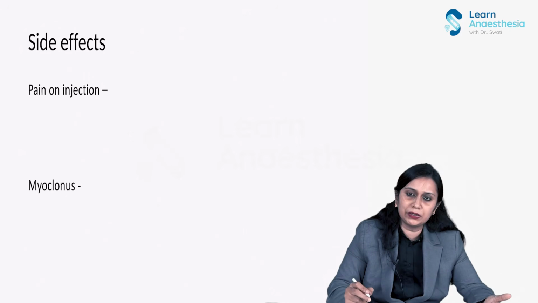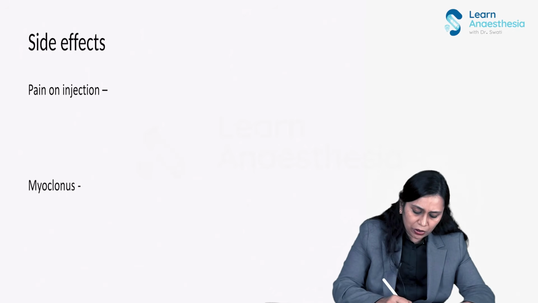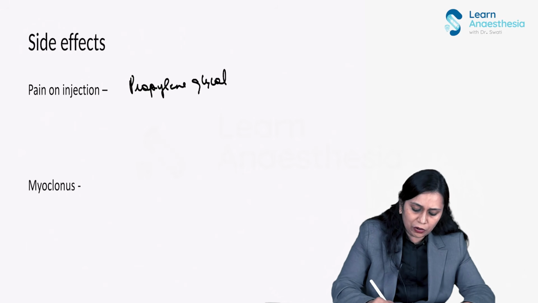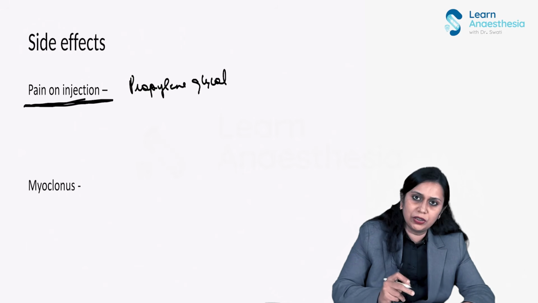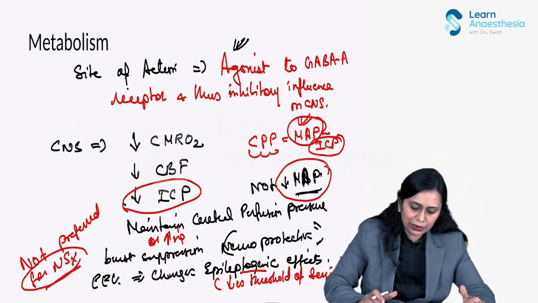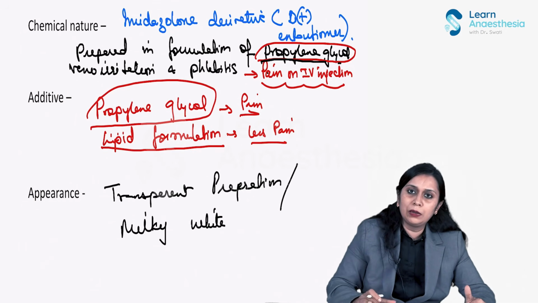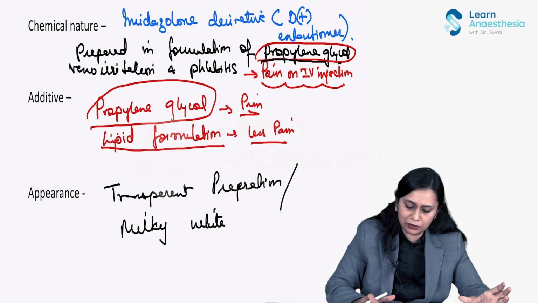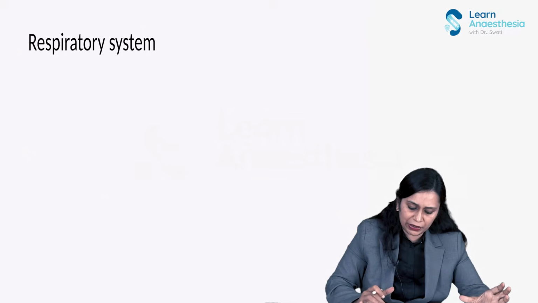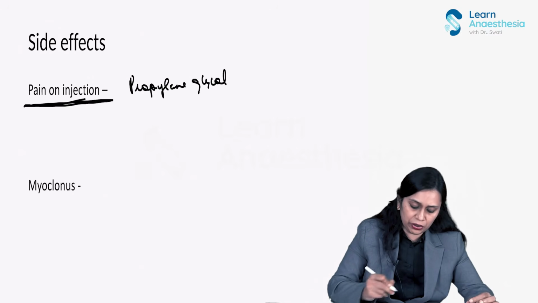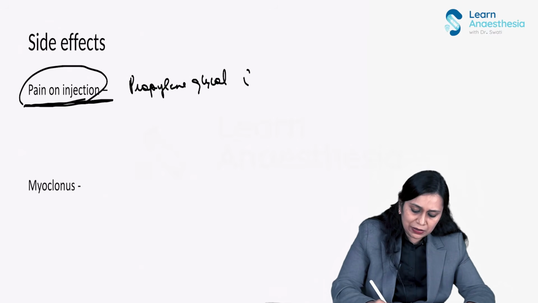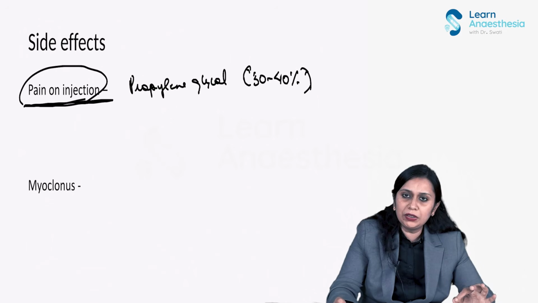Now coming on the side effects. One side effect already told you, because of propylene glycol, it causes pain on IV injection. This was the first thing which we discussed in the etomidate, that it is prepared in propylene glycol, and this propylene glycol causes veno irritation, and because of this veno irritation there would be pain. The incidence is 30 to 40%, less than propofol. The milky white preparation, that is the lipid emulsion of etomidate, is causing less pain.